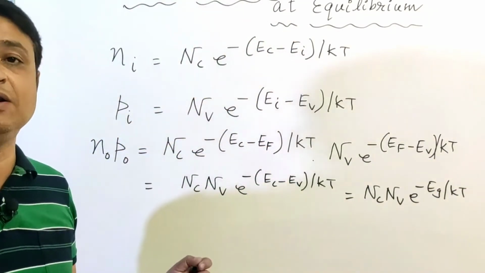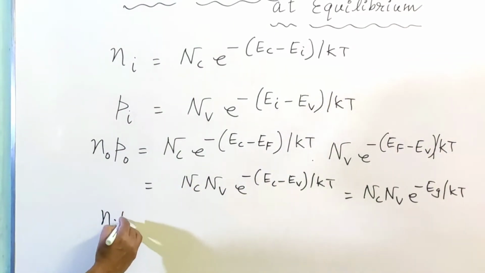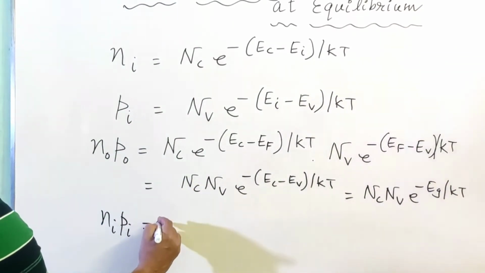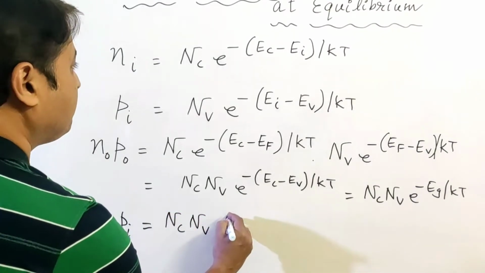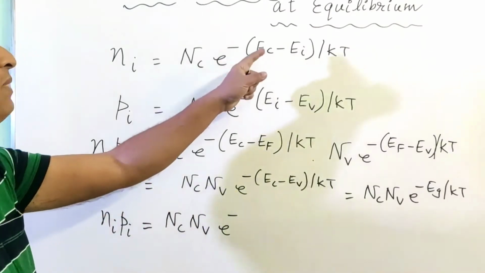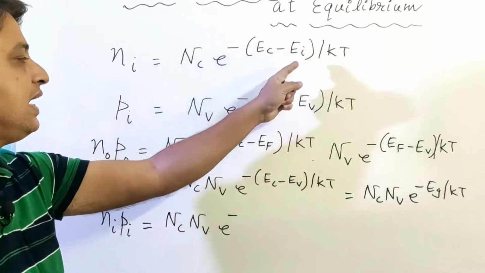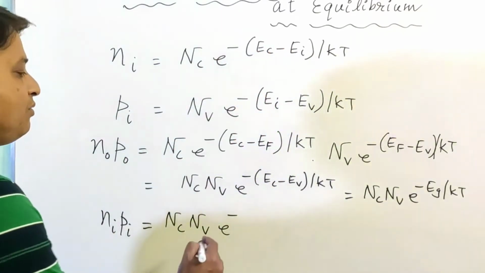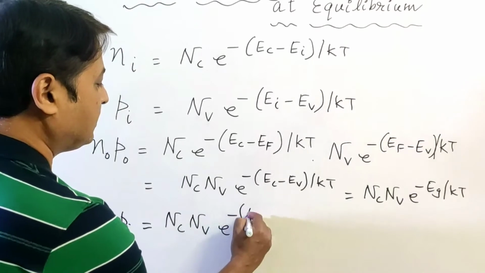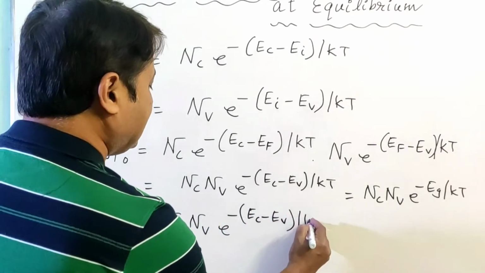Let's find out the value of Ni into Pi. So the value of Ni and Pi will be equal to Nc into Nv e to the power minus Ec minus Ei, that means minus Ec plus Ei, then minus Ei. So Ei will be cancelled here and we have e to the power minus (Ec minus Ev) by kT.